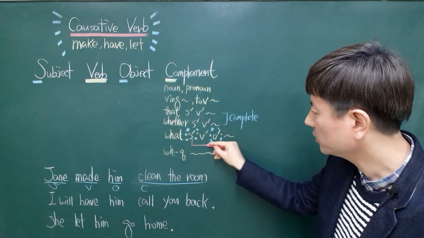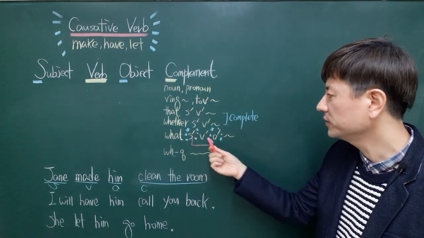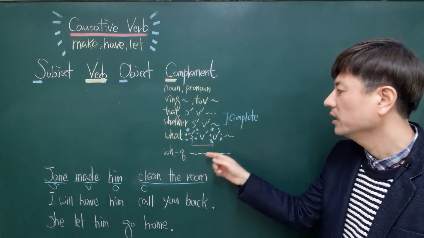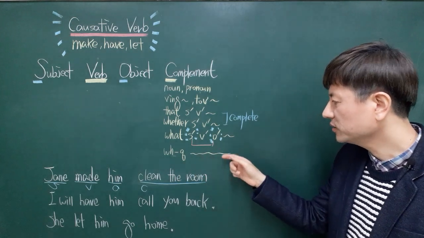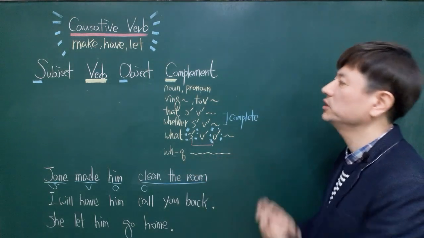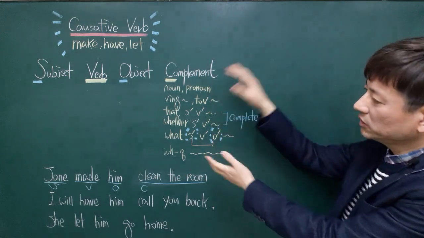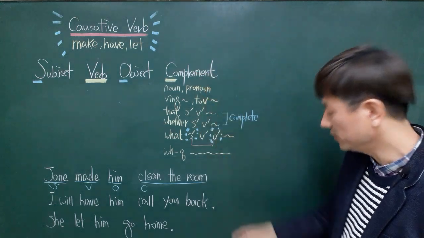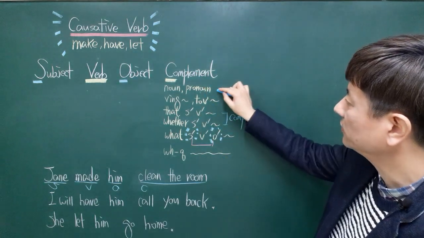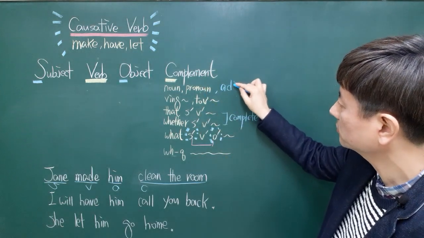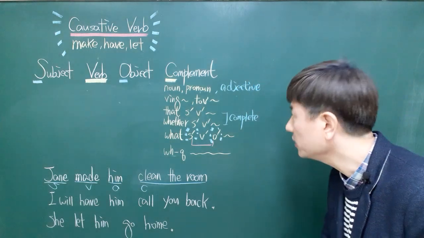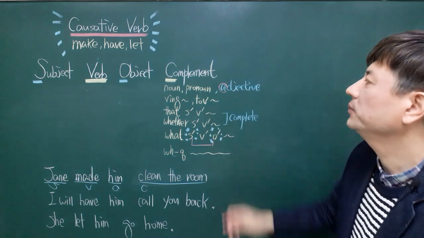You have to get rid of either subject or object, and WH question plus complete sentence or incomplete sentence, depending on the situation. In addition to these things, there's one more thing you can use as complement, that is adjective. Adjective can be complement as well.